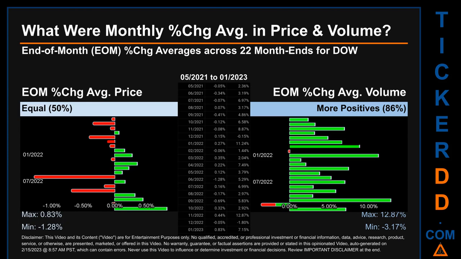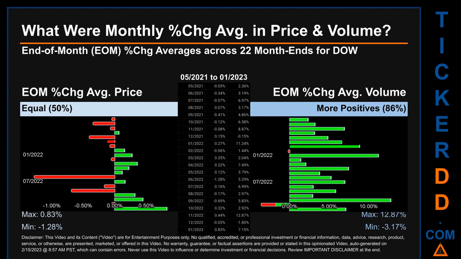What were end-of-month percentage change averages in price and volume for DOW? The monthly average of percentage change, in price and in volume, were calculated for each of the 22 month ends. That calculation took daily percentage changes and averaged them for each given month. If a month end came out negative, then it means that the month summarily saw a negative change.